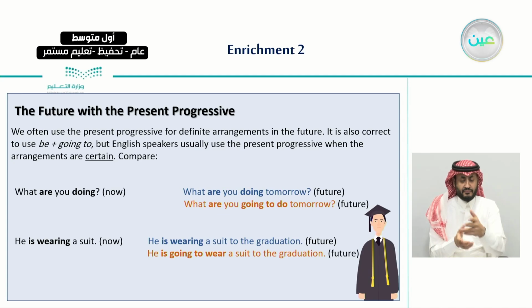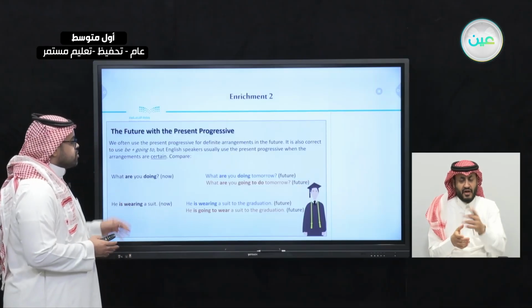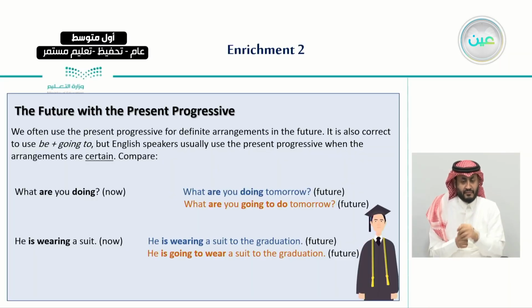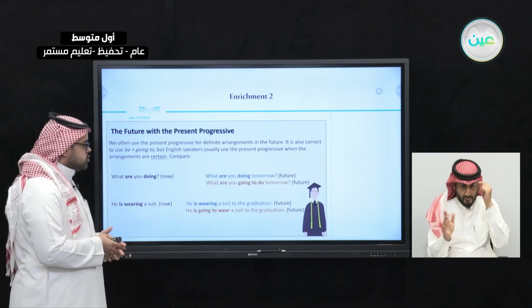And finally, the final thing we did in this unit is that we talked about the future with the present progressive. We said that we often use the present progressive for definite arrangements in the future. It's also correct that we use the verb to be with going to, but English speakers usually use the present progressive when the arrangements are certain and they are very sure that these arrangements are completed and done with.